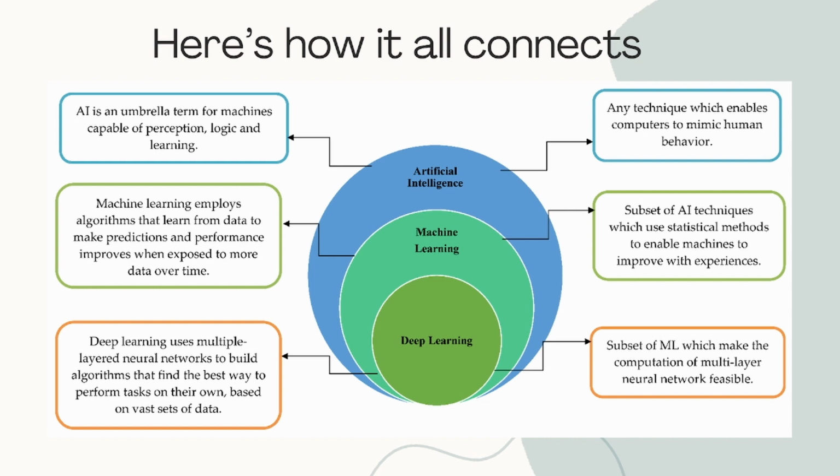Let me give you a real-world example. A self-driving car is an application of AI. It learns to make decisions using machine learning, and it recognizes objects on the road like people, signs, and traffic lights using deep learning. All three are working together like layers of intelligence. So now you see, AI is the big vision, ML is how we train machines to learn, and DL is how we teach machines to learn really complex stuff.